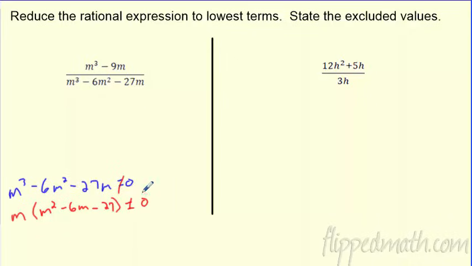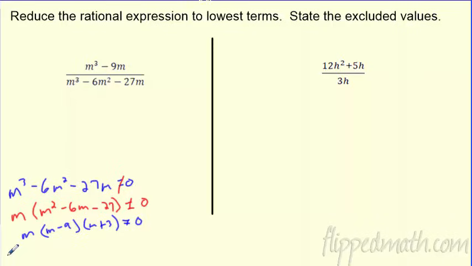So we got this. Now, can I factor that again? Sure. I'm going to say, hey, what multiplies to 27 and gives me 6? What is that? 9 and 3 maybe? So I got m minus 9, m plus 3, and that equals m, and that can't equal 0. Awesome. So now, what are the solutions?